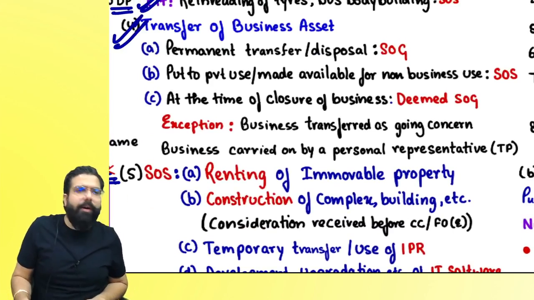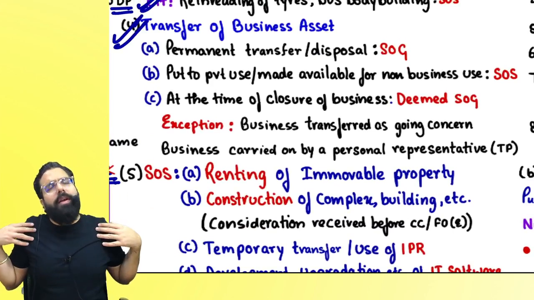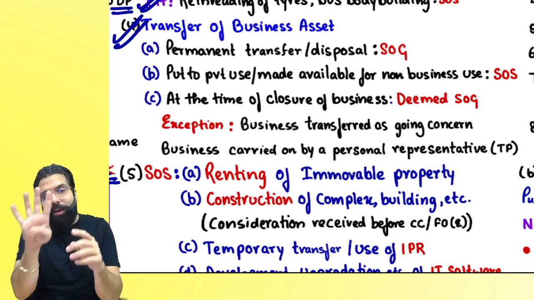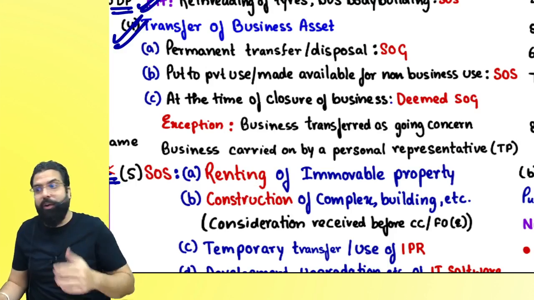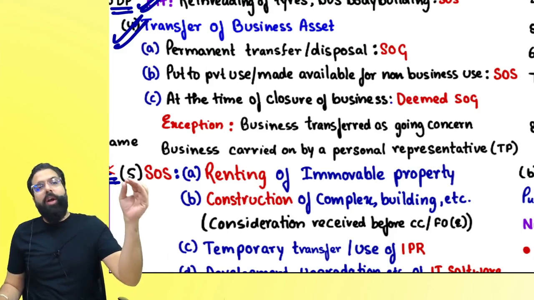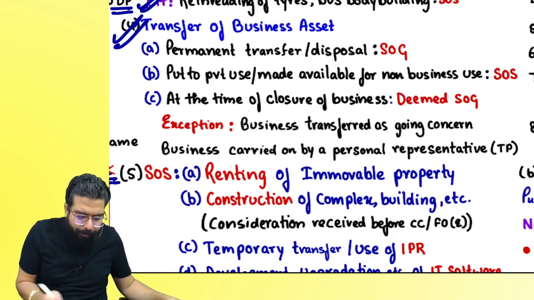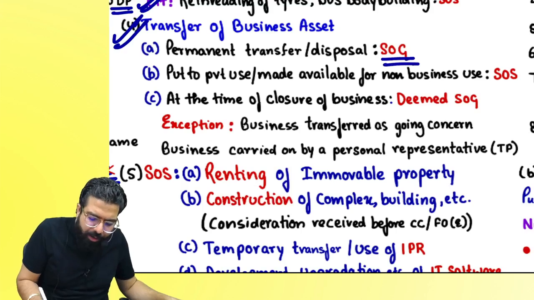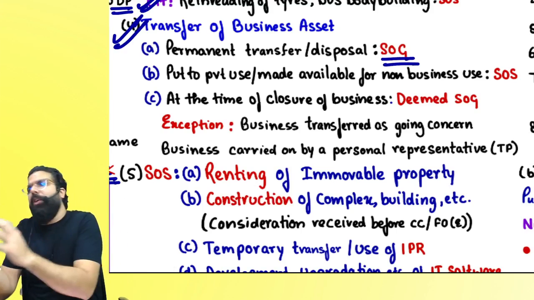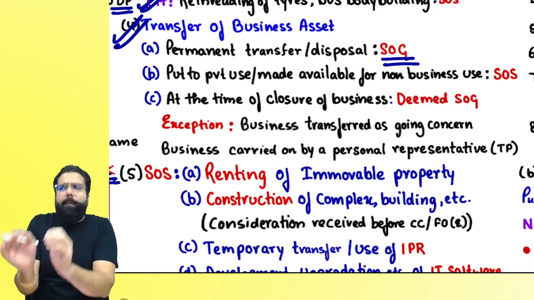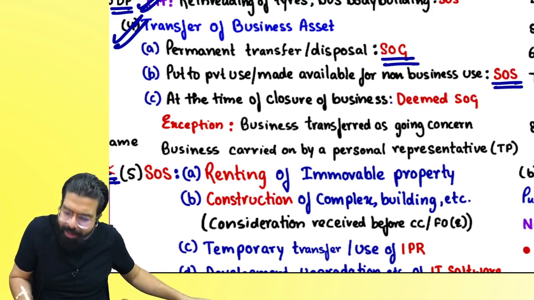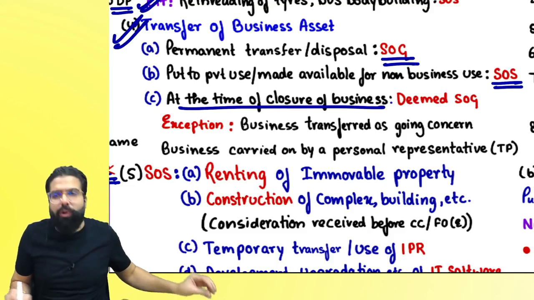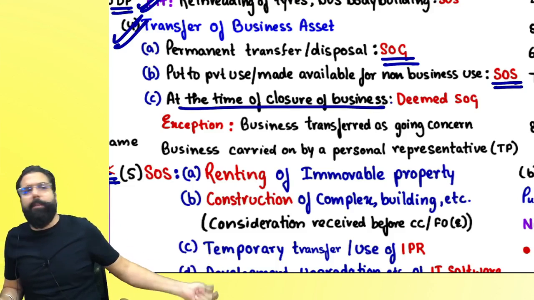Then we had section number 7.1, Capital A, schedule 2, paragraph number 4. See, Baba, teaching, at least I can do it that way. If you remember, very good. Paragraph number 4 told transfer of business asset. If it is a permanent transfer, supply of goods. Sir, if you are putting your business asset to private use or making it available for private use, then it is supply of service. At the time of closure, if you are taking all your assets home, it is supply of goods.